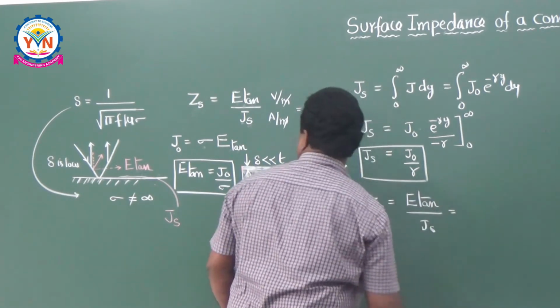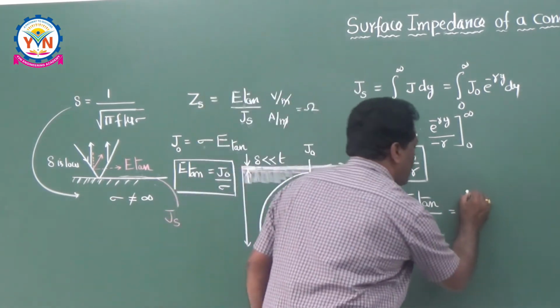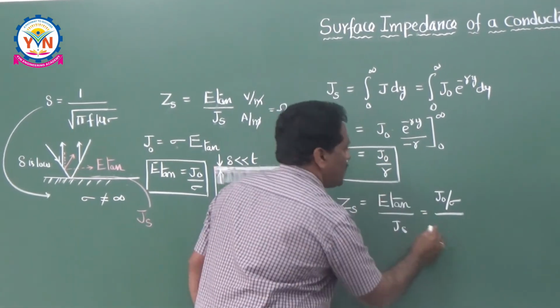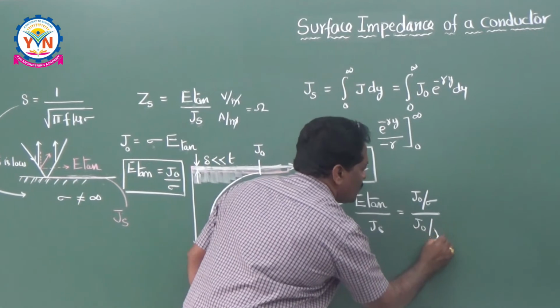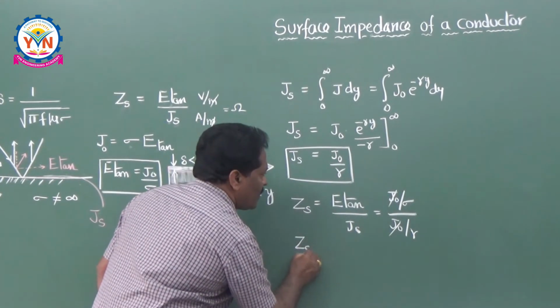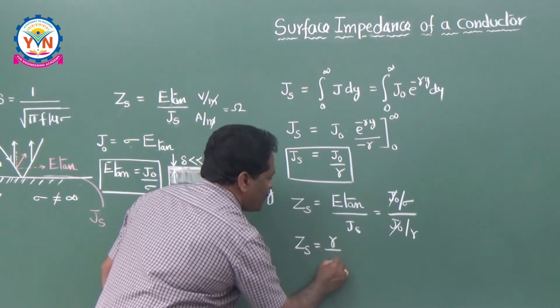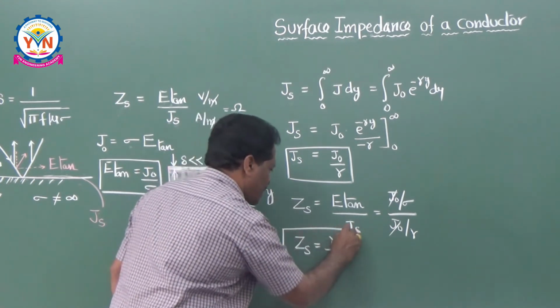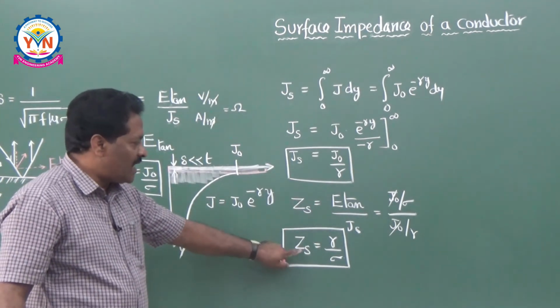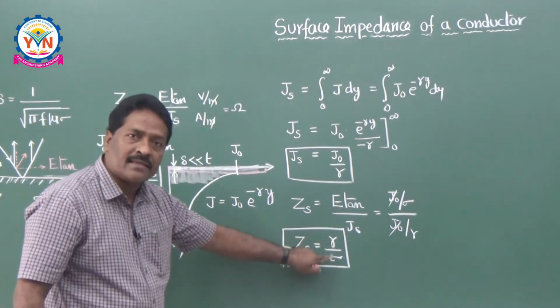E tan is equal to J naught by sigma divided by Js. What is Js? J naught by gamma. So J naught and J naught will be cancelled. Therefore, your Zs is equal to gamma by sigma. This is the important expression to do the problems. Surface impedance is equal to gamma by sigma.